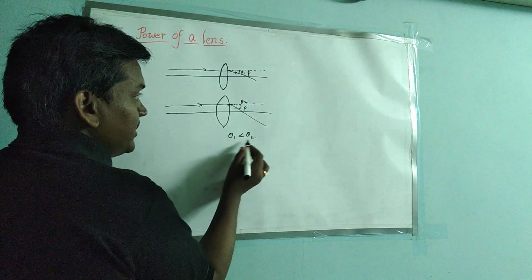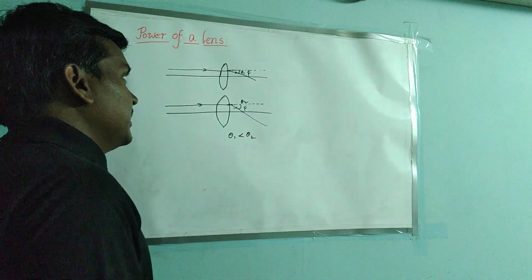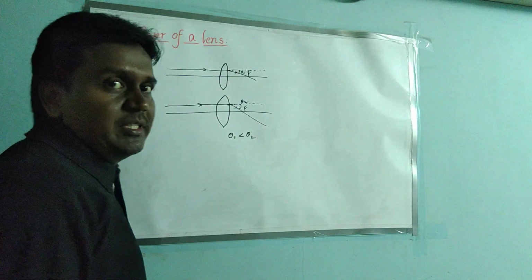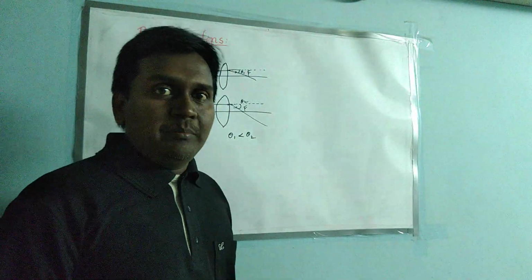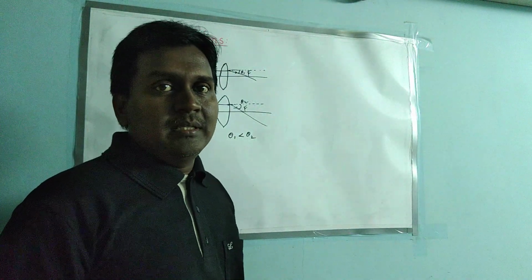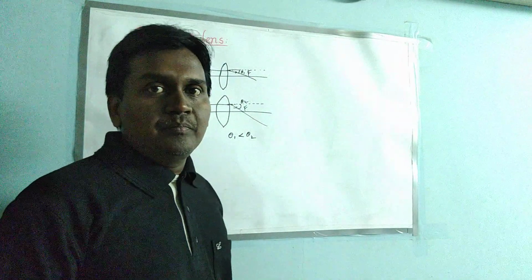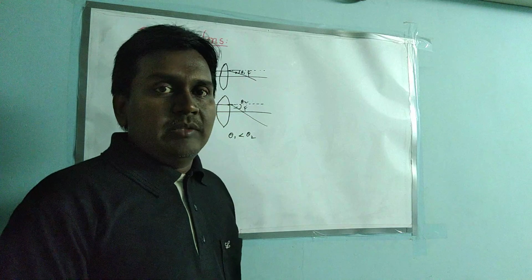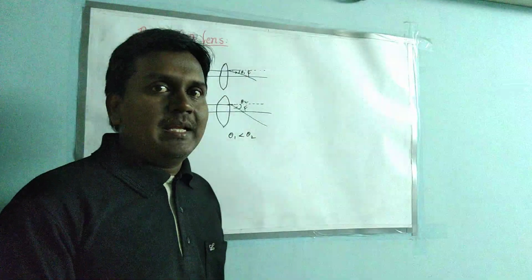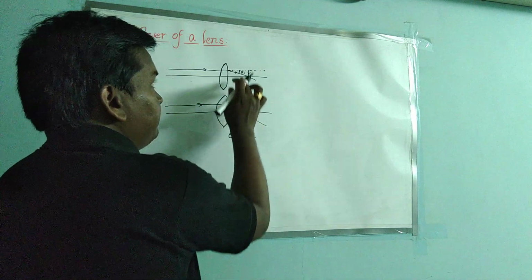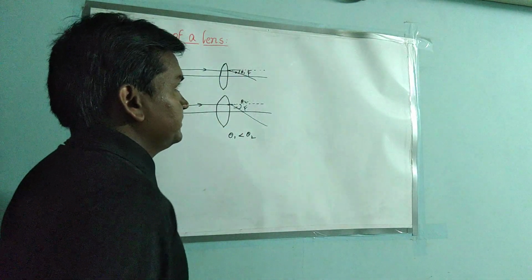So that's why theta 1 is less than theta 2. And we can consider one more thing here: the bending of the light ray is nothing but the power of lens. If the bending is more, there is more power. If the bending is less, there is less power. So this lens has more power and this lens has less power.